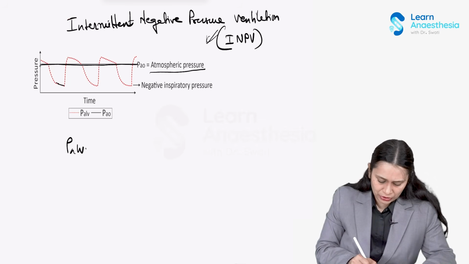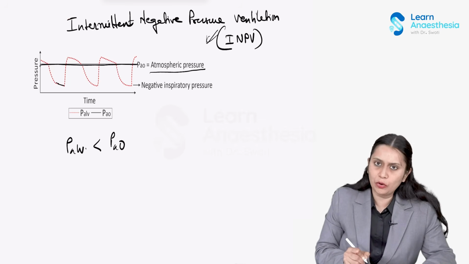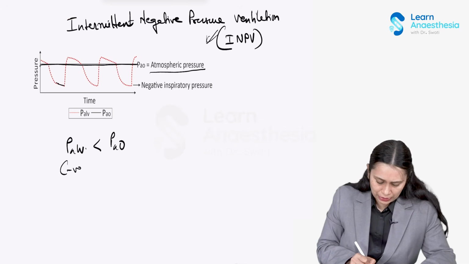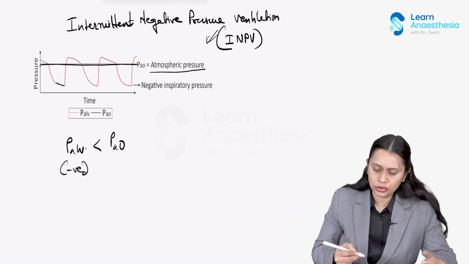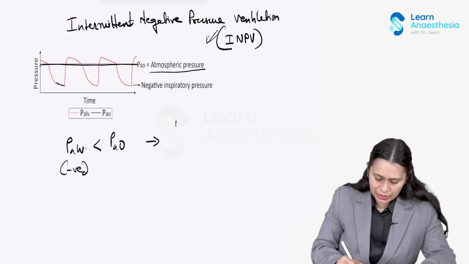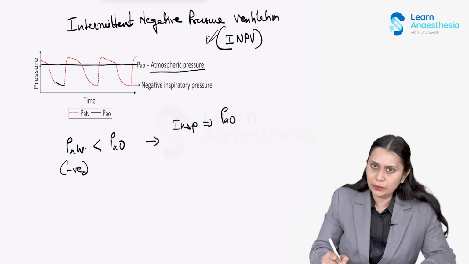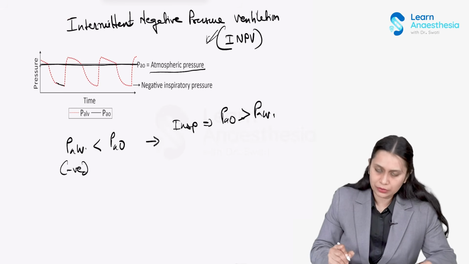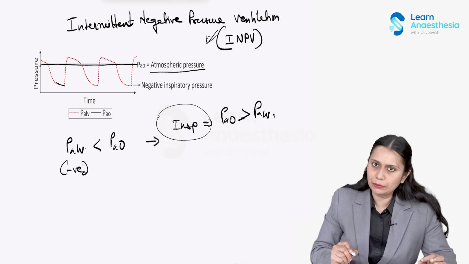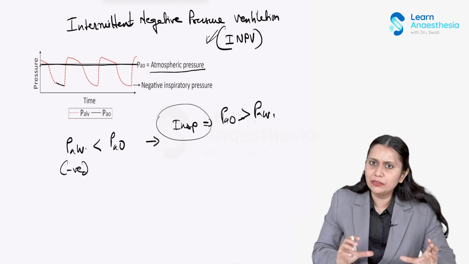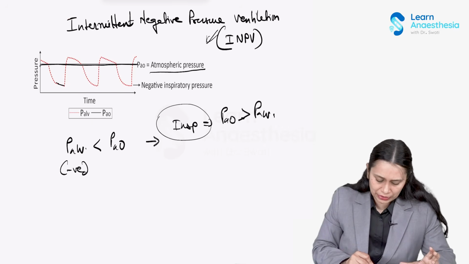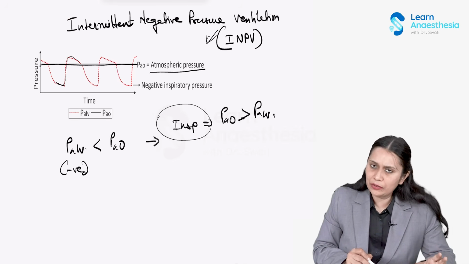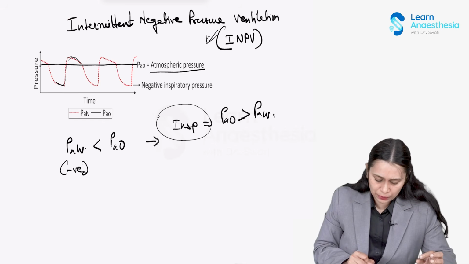So alveolar pressure becomes less than airway opening pressure because of the negative pressure applied at the level of the chest. So what happens? The inspiration. For inspiration, the airway opening pressure should be more than your alveolar pressure. So for this, inspiration will happen. When inspiration happens, the alveolar pressure starts increasing and now it crosses the airway opening pressure. So now the expiration will happen.